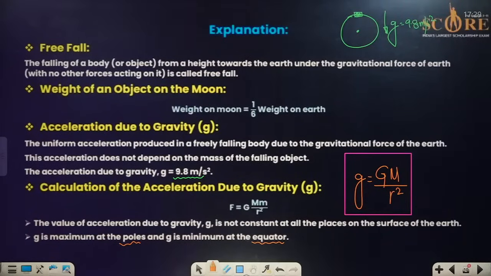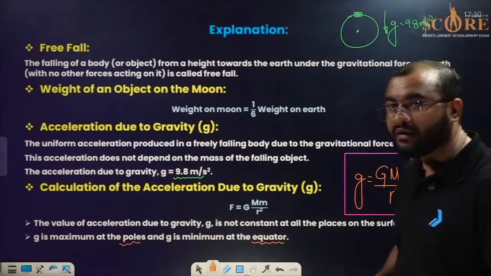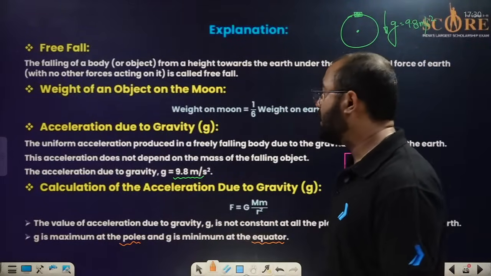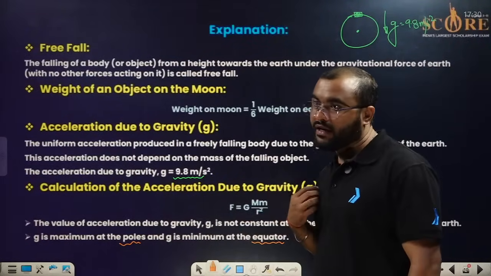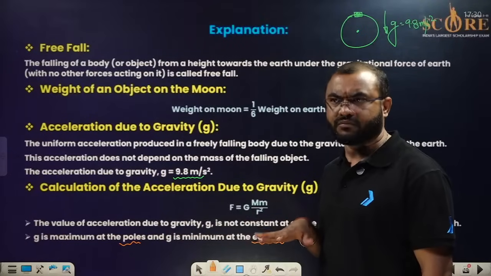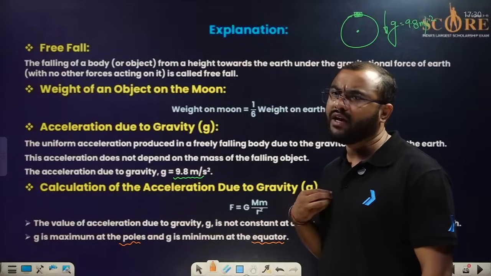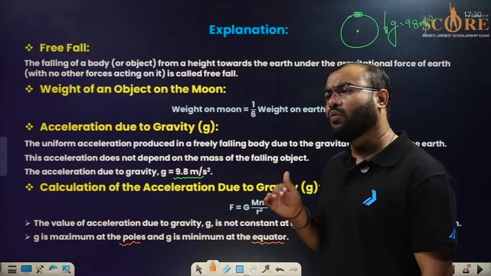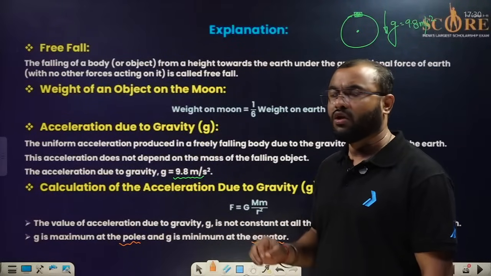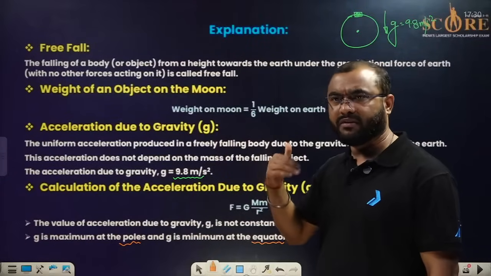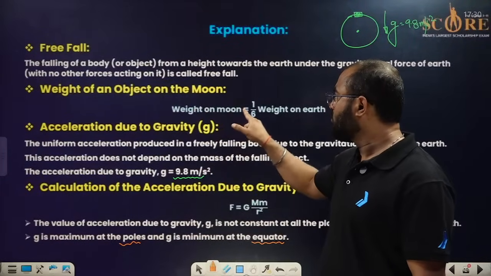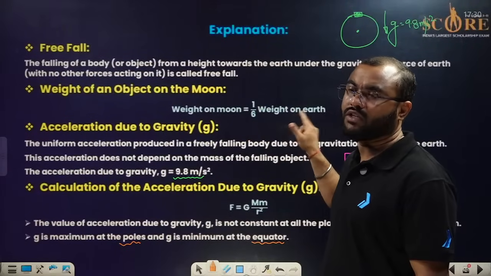One more thing, people. Suppose you are going to compare something. If someone says my weight on Earth is 100, for example, what will be my weight on the Moon? Please do remember, we are going to compare with the Earth only. The weight on the Moon will be 1/6 of the weight on Earth.